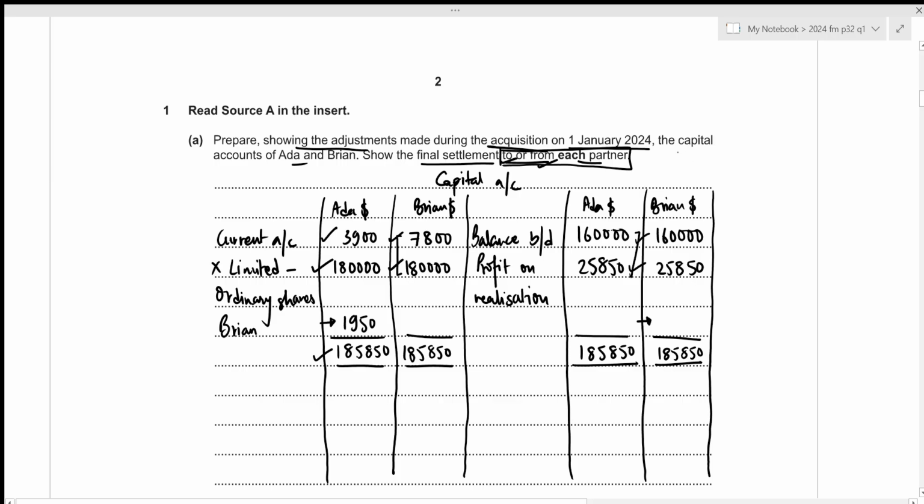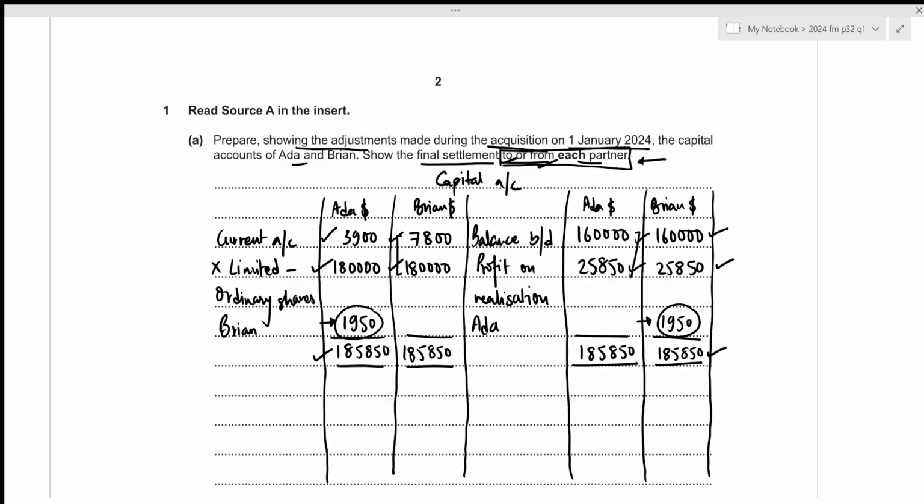But in this case, the final settlement is to or from each partner. Now it just means that this amount will be paid to Ada by Brian. So we can write it under the heading of Ada, and the amount will be 185,850 minus 160,000 minus 25,850, which again results in 1,950. And remember, in this case, the amount should be equal for both the partners, because Brian is now paying 1,950 to Ada, which means that Ada should be receiving the exact same amount. Since we have the final settlement as the same amount for both the partners, it means that our capital account is correct in this case.